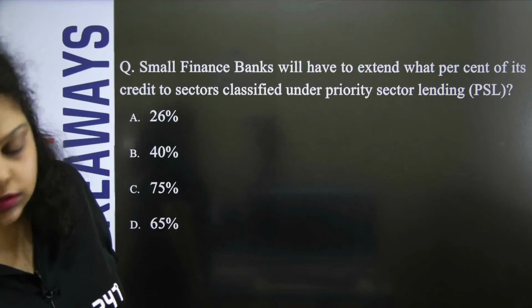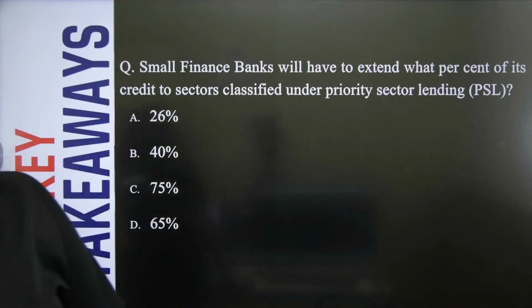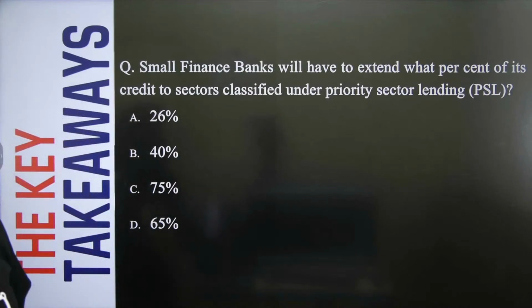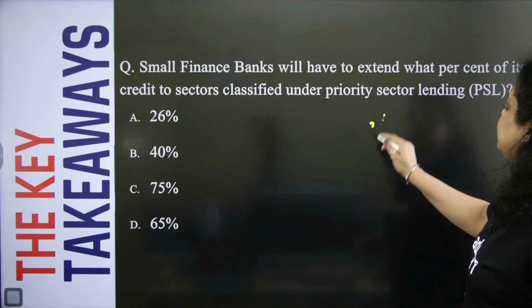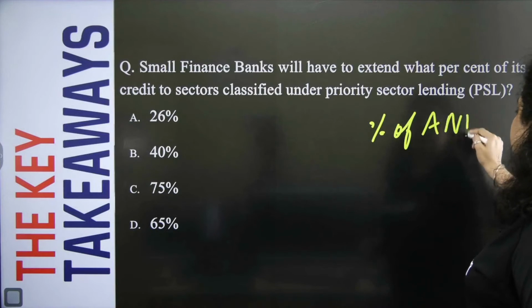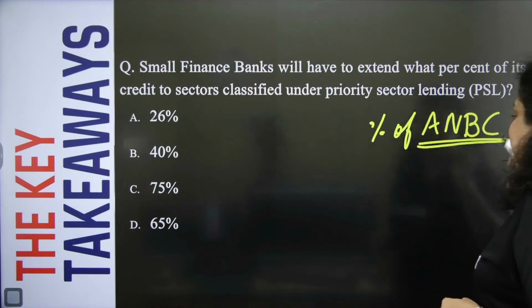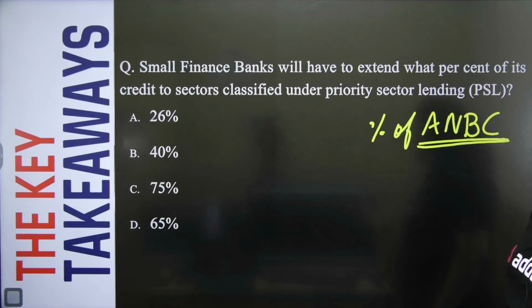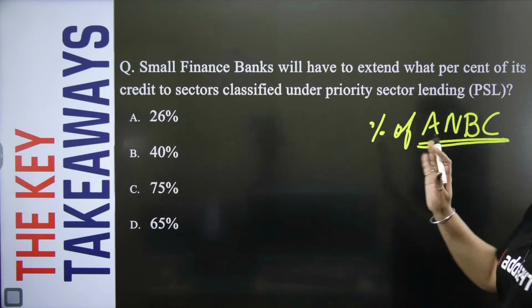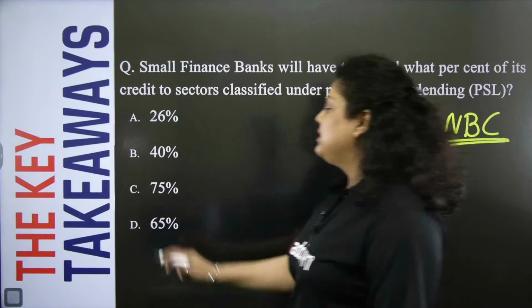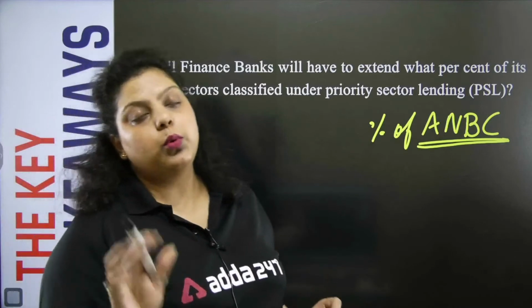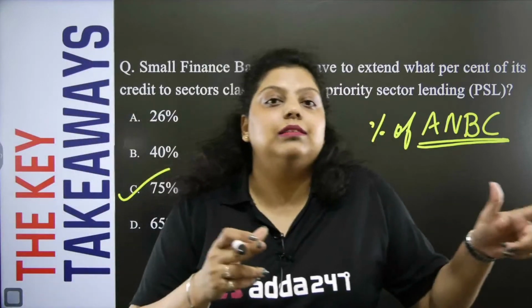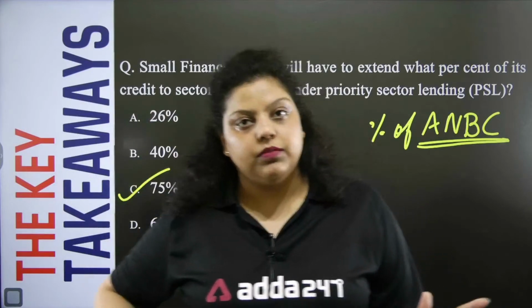If we are talking about the small finance bank, how much percentage of ANBC? Always remember, when you are providing a loan in the PSL sector, the percentage of ANBC will be provided under the PSL. What is ANBC? Adjusted net bank credit. The amount of money the bank has adjusted to provide loans. That is known as ANBC. Now, the right percentage is 75%. A small finance bank as well as RRBs both have to provide 75% of their ANBC to the PSL sector. Do remember that.